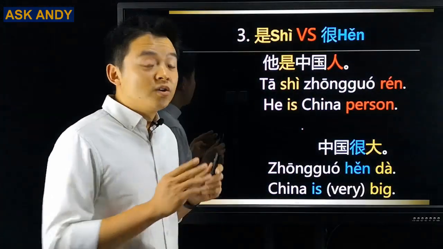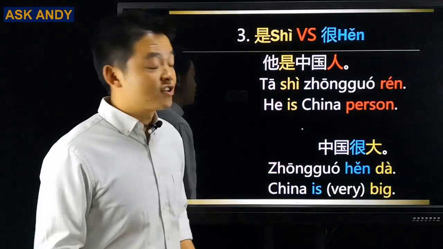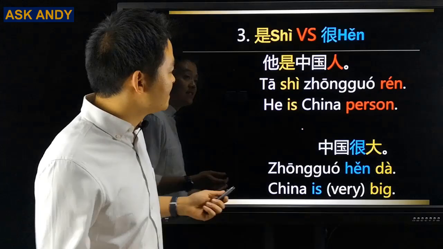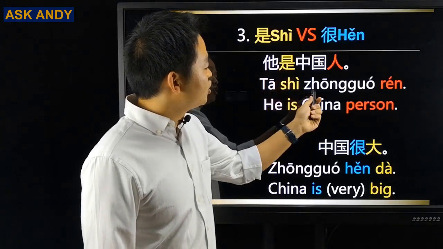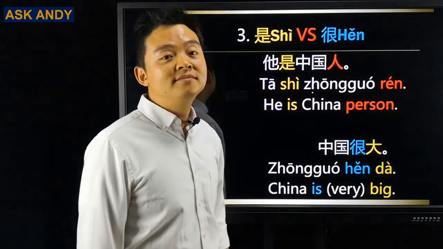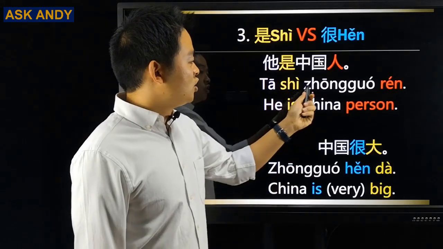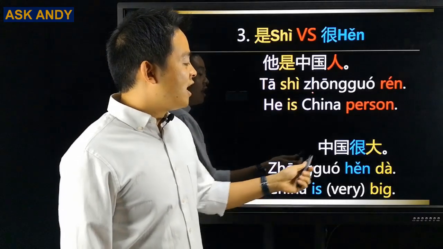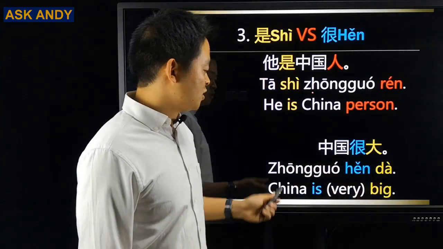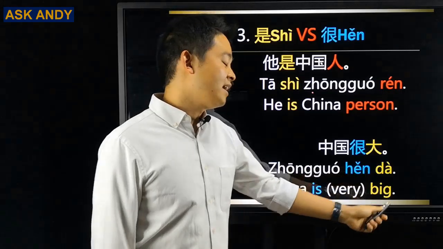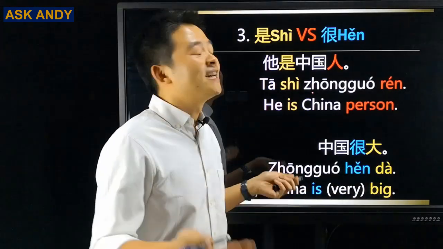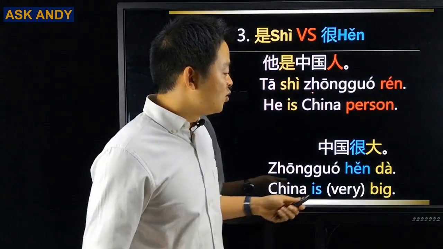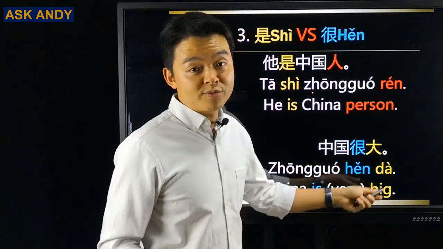So let's move on with these 2 translations and analyze them. What's the difference between these 2 sentences? 他是中国人. And then this one, 中国很大. What's the difference between them? I told you at the beginning, when we describe something, we use this 很 to do the description.